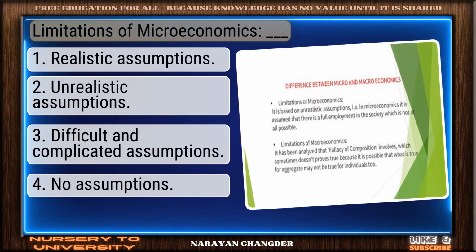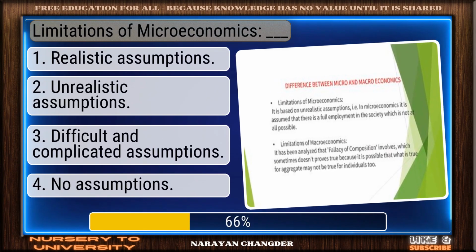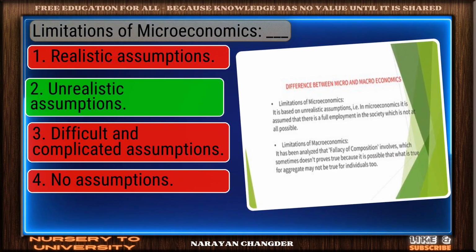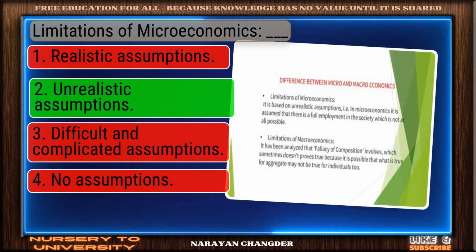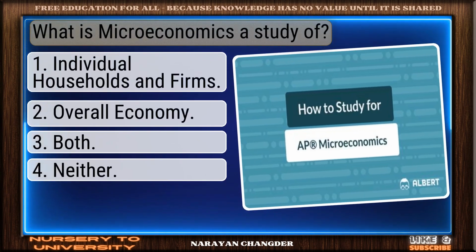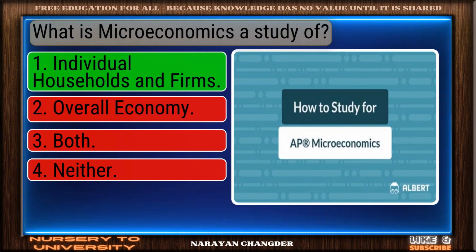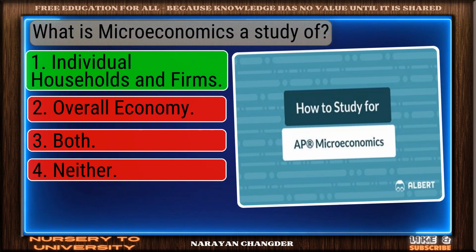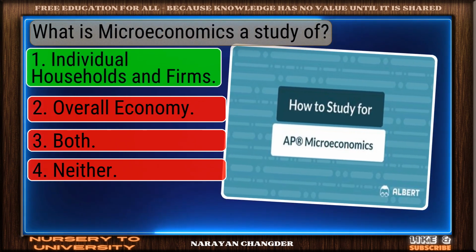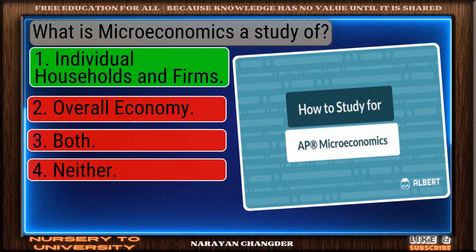Limitations of microeconomics dash. Well done. Unrealistic assumptions is the right choice. What is microeconomics a study of? Clear logic. Your choice, individual households and firms, is sound and 100% true.